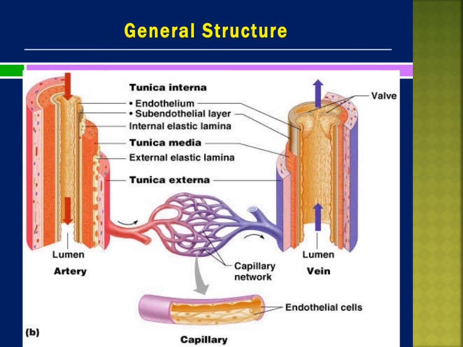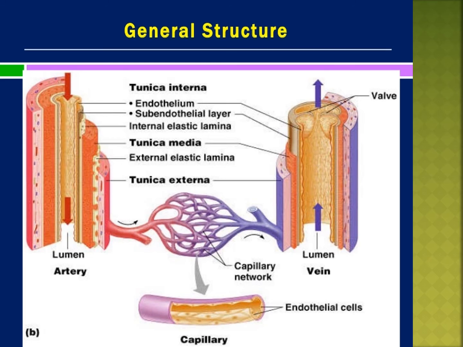Everybody see the picture: smooth lining, so no obstruction to the flow of blood, a thick outer wall made up of a thick layer of muscle and elastic fiber, and a narrow central lumen.